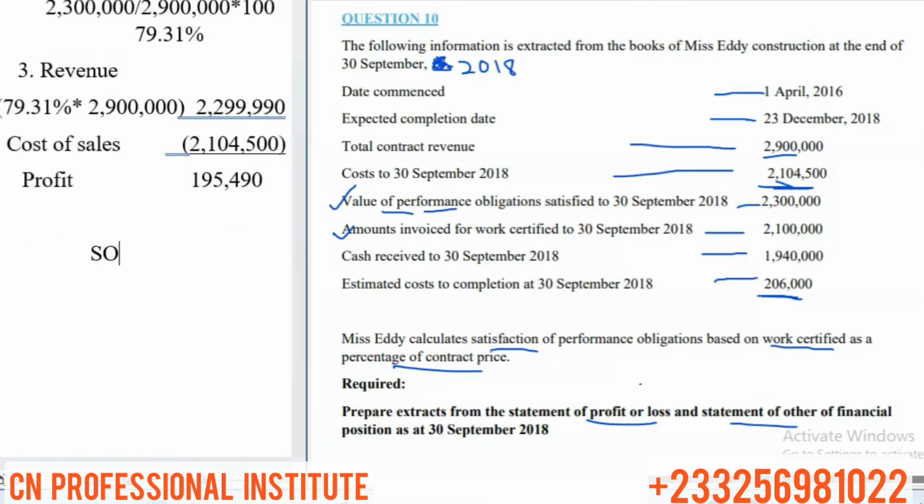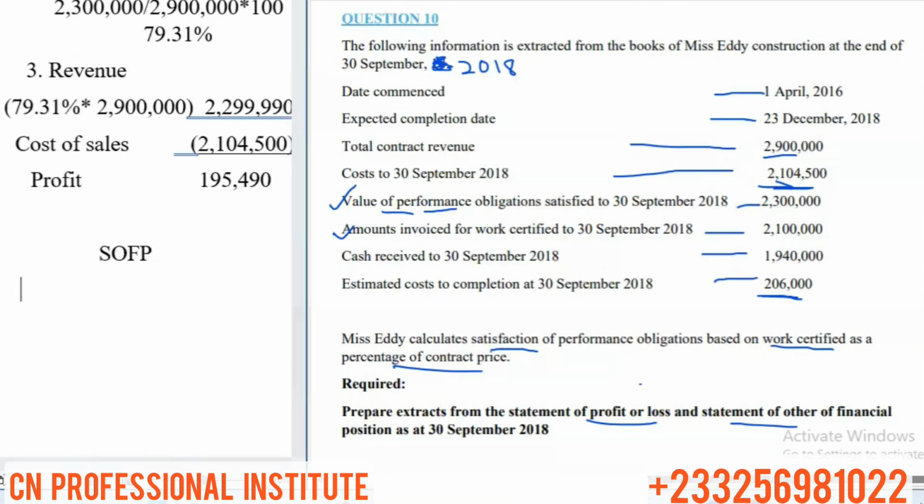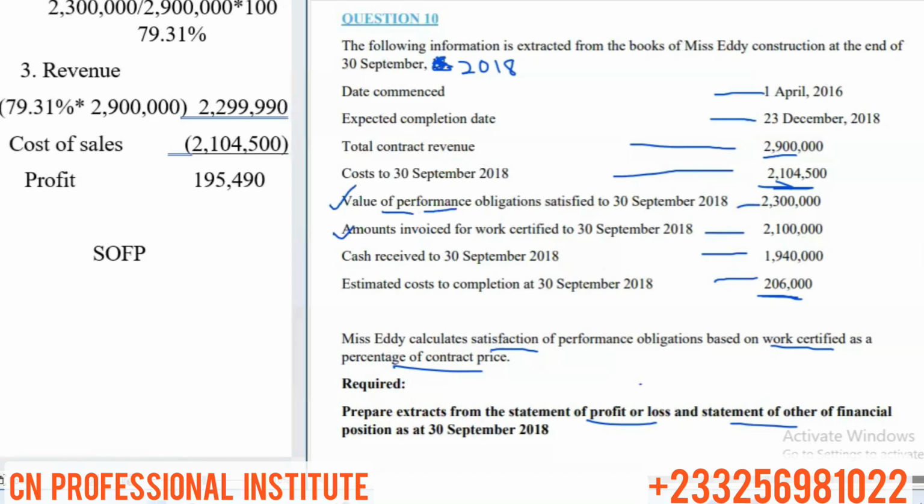We said we record two main things. Let's do our contract asset first, and when we are done, we'll look at the contract receivable.